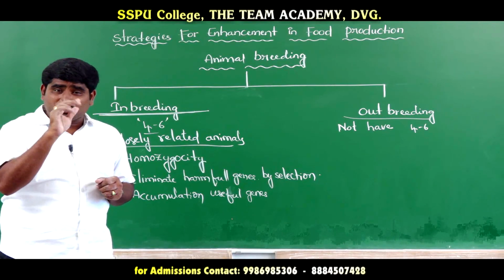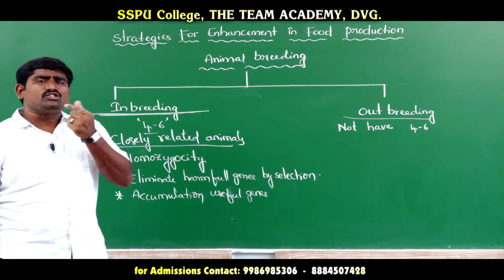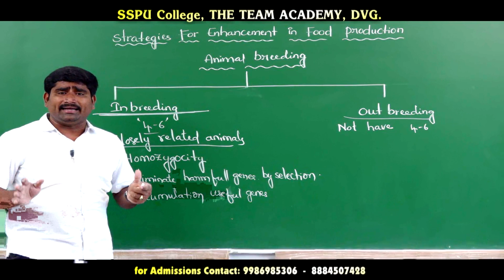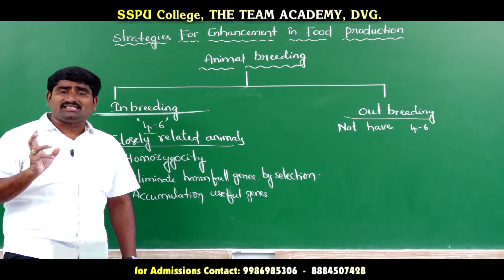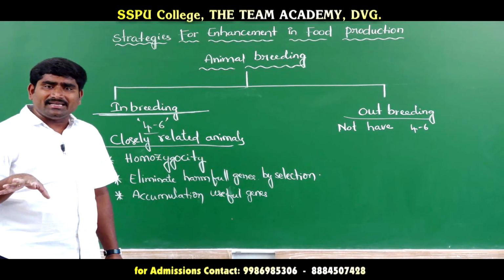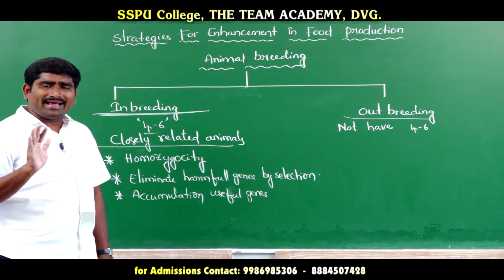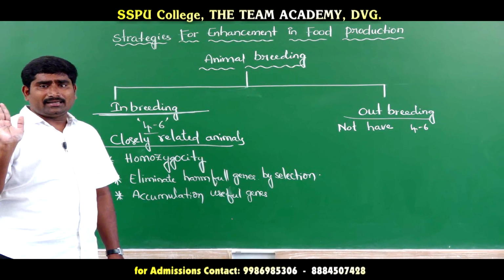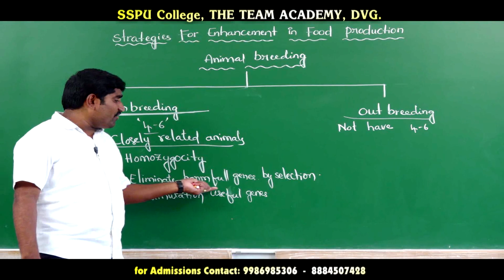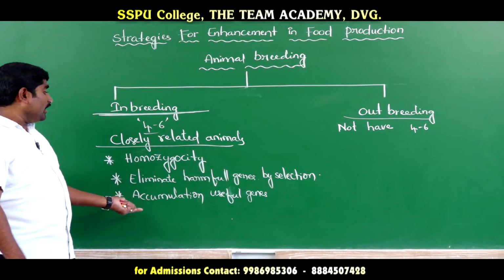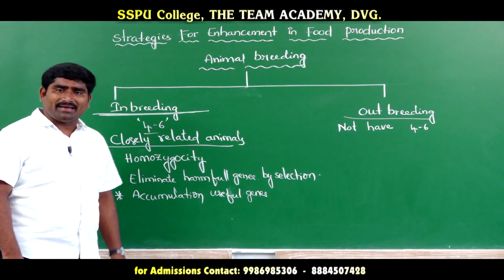So such animals should be eliminated. When this type of animals are eliminated, that is elimination of harmful genes by selection. This process is called selection. Selection means we select the animals containing useful genes for the next step, and the animals with harmful characters we should not select. So in this way, there is elimination of harmful genes by selection and accumulation of useful genes.